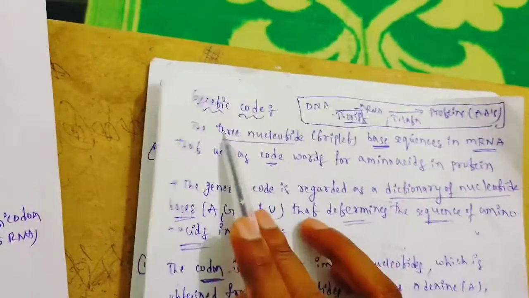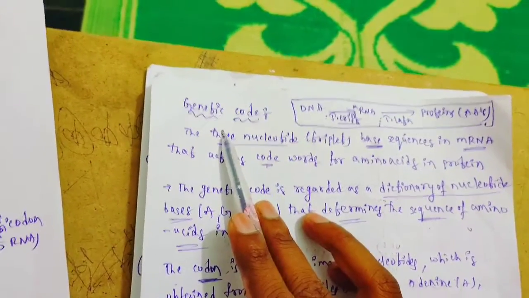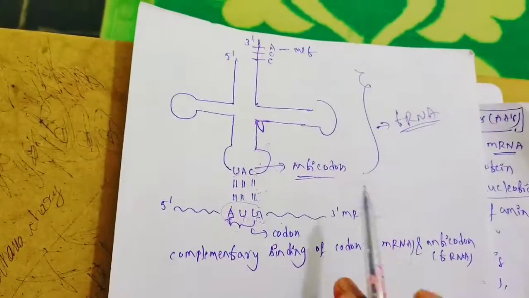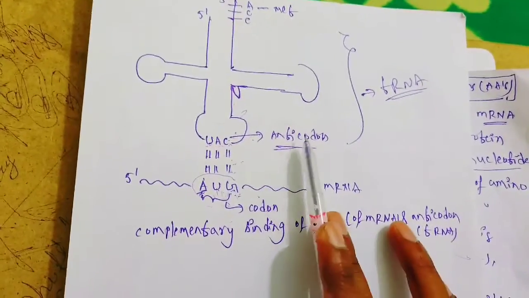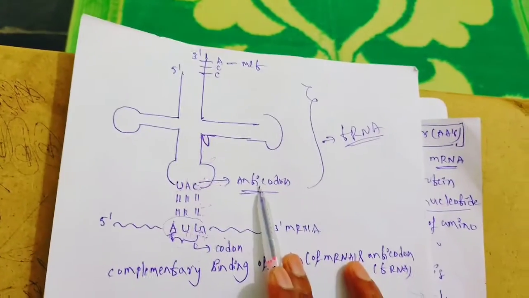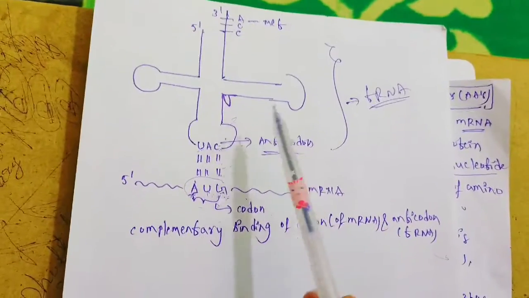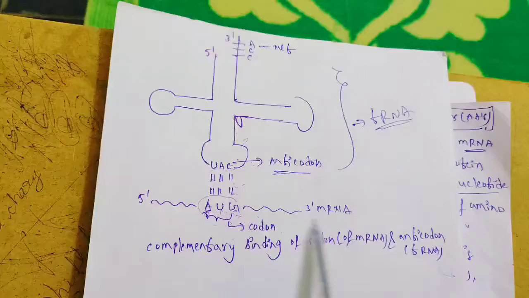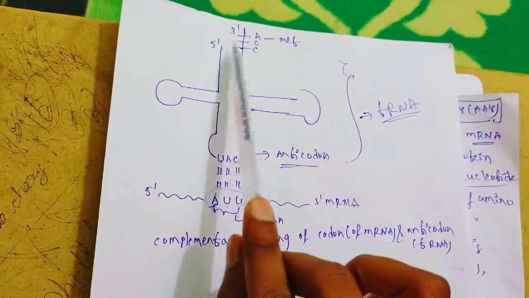Okay, here the topic is genetic code. Before explaining the genetic code, I would like to give a brief discussion about the relationship between tRNA and mRNA. I already gave this information in my previous video, on the structure of tRNA. You can see here, this is tRNA, and this is mRNA, 5 prime to 3 prime.